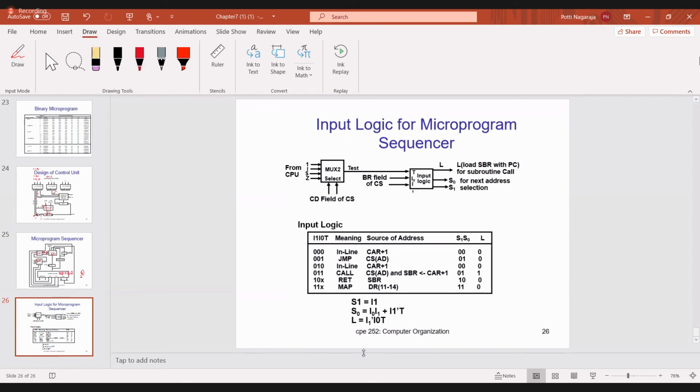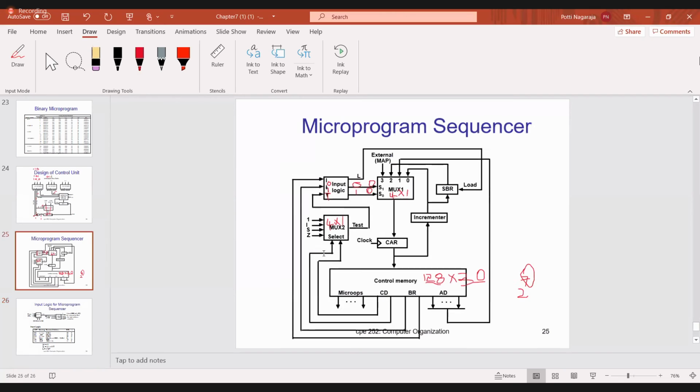Okay. I1, I0 is 0, 0. T is 0. So I1 is 0, I0 is 0, and here you are getting the test output as 0.